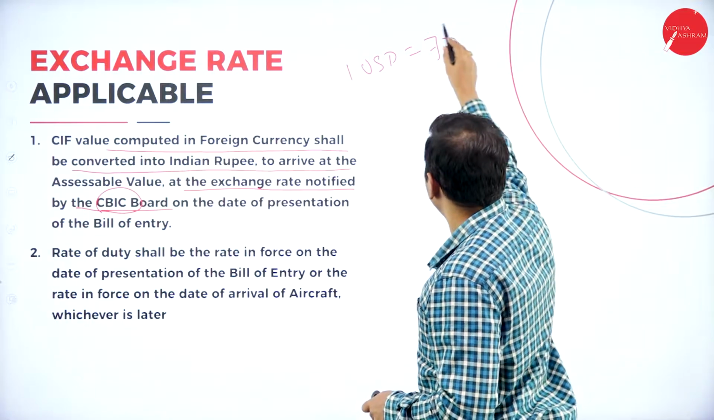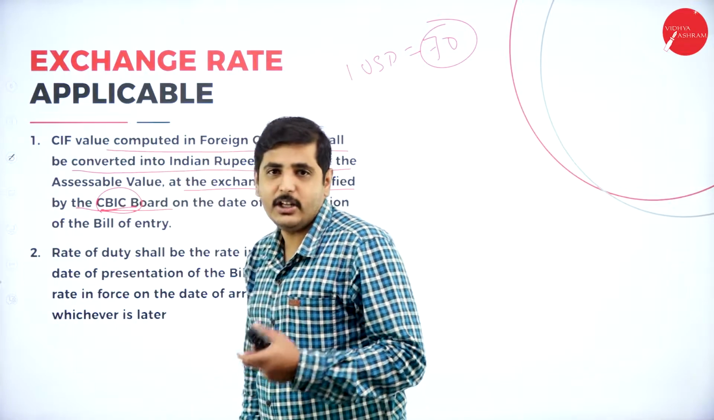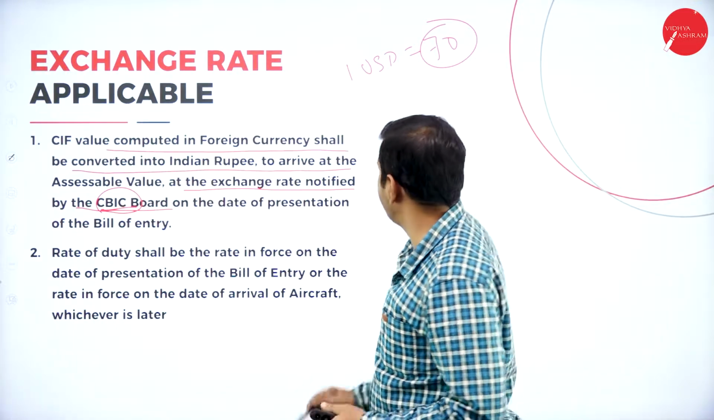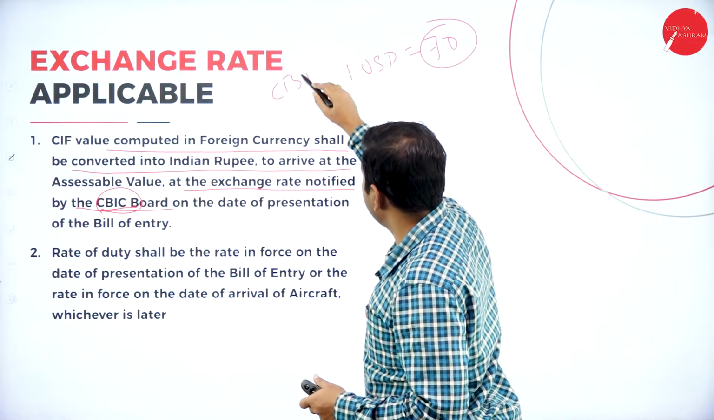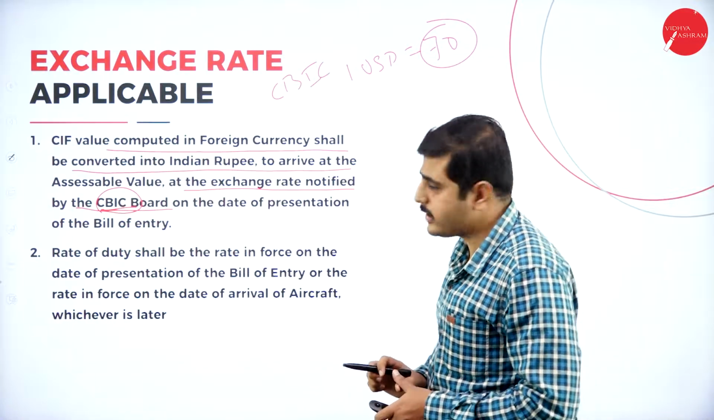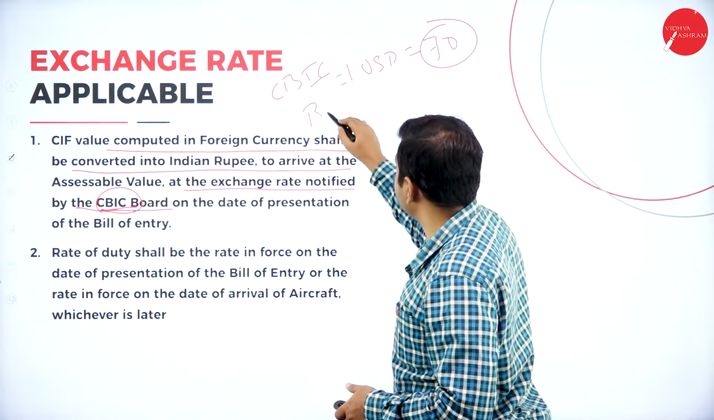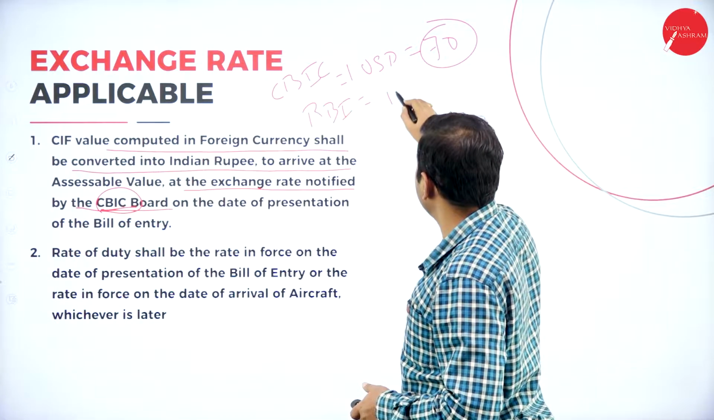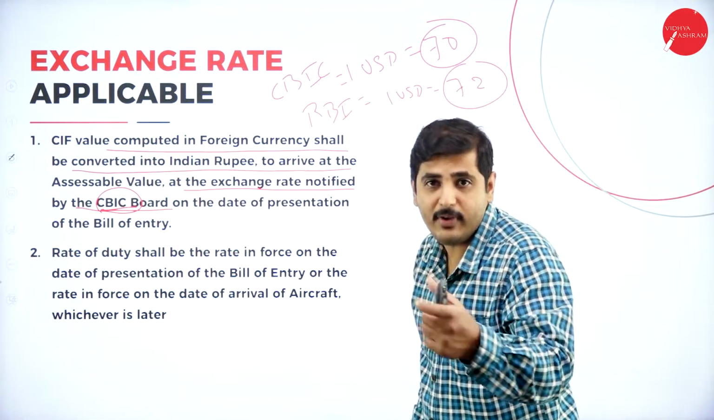So we should take only the amount or the value fixed by the CBIC, not the amount fixed by the RBI. For example, in your question, CBIC, the Central Board for Indirect Tax and Customs, has given $1 equals 70 rupees. RBI has fixed 1 USD equals 72 rupees. Which amount do we have to consider now?